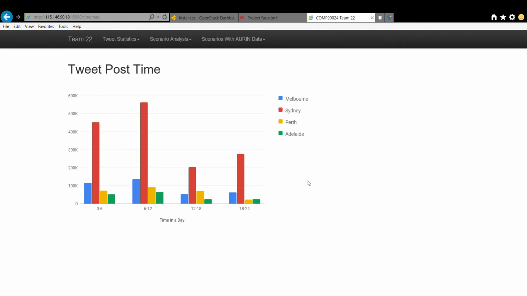In the second scenario, we want to see when residents in these 4 cities are interested in sending tweets. We assumed that more tweets would appear at nighttime, but according to the graph, people from these 4 cities are more likely to send tweets in the morning. This may be because some tweets are sent before or after work, and people would like to spend more time with family after work rather than sending tweets. Meanwhile, residents in Sydney are more willing to send tweets than other cities. Twitter seems to be more popular in bigger and more international cities like Sydney and Melbourne.